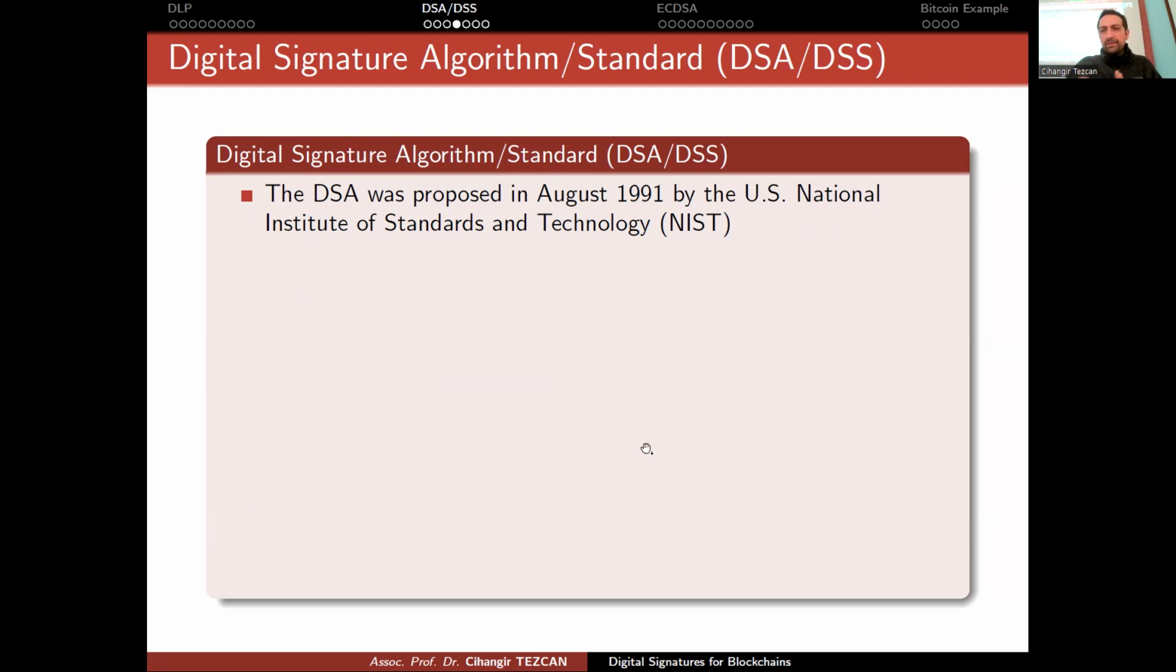With this basic information about digital signatures, let's see a standard about this. There is the digital signature algorithm, which is shortened as DSA, but it is also a standard, so it is also known as the digital signature standard. So DSA or DSS are the same thing. The DSA was proposed in August 1991 by the US National Institute of Standards and Technology. We shorten it as NIST.